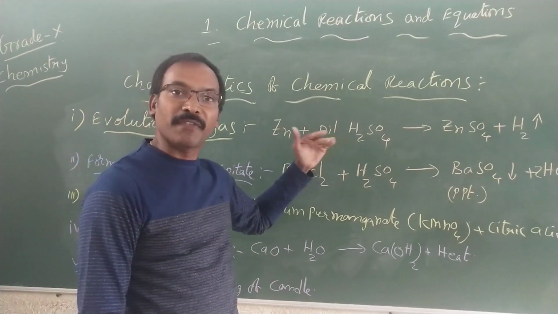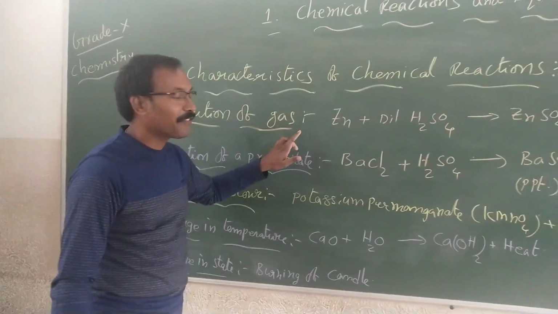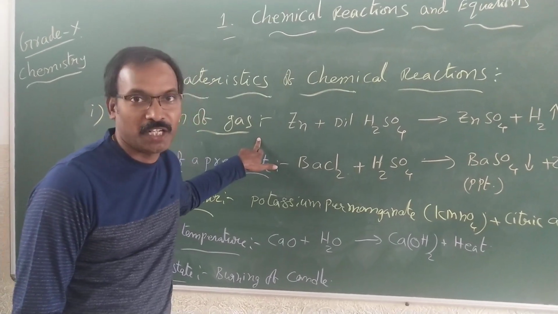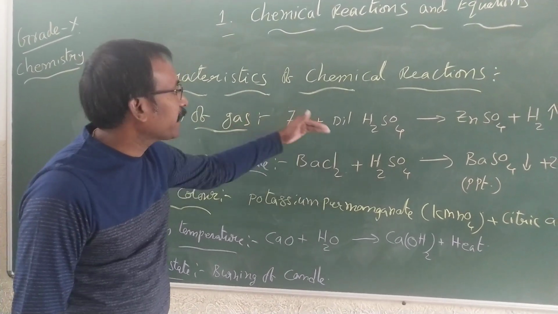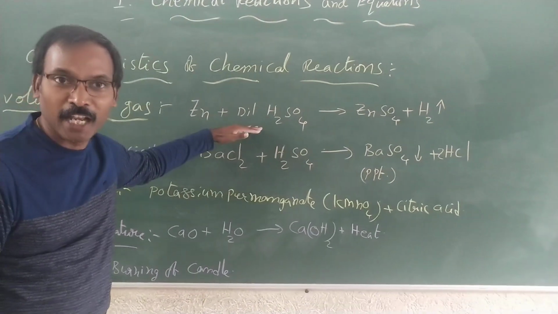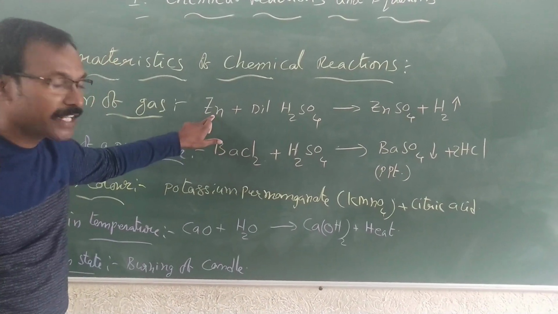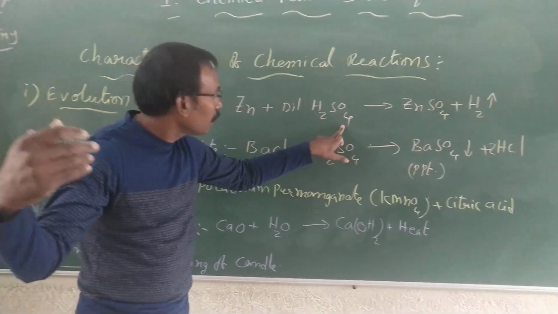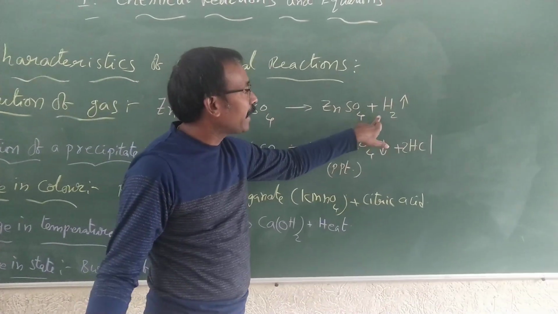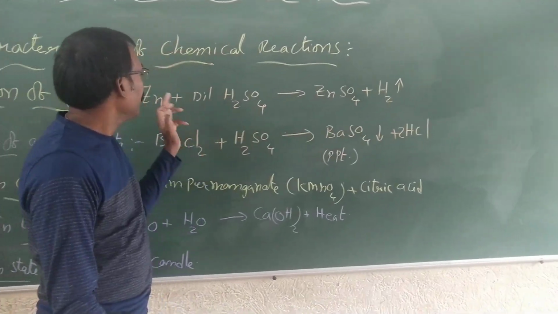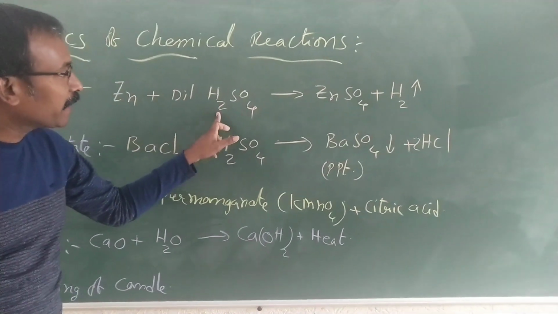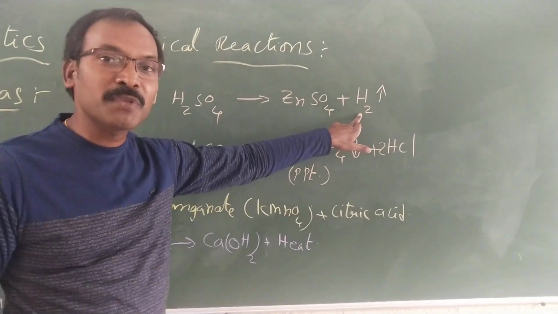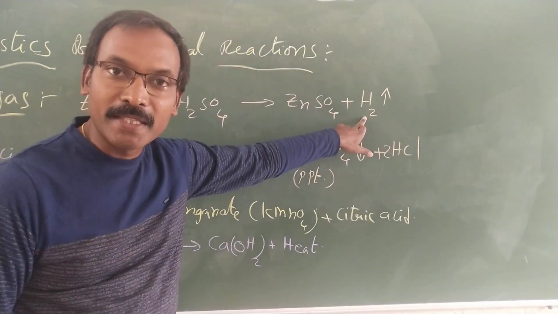Okay, out of them, the first one is evolution of gas. One of the characteristic features is evolution of gas. For that we take the easiest example, which we generally do in the laboratory. When zinc, Zn, reacts with dilute sulfuric acid, it gives you zinc sulfate and hydrogen gas. This hydrogen gas comes out in the form of bubbles.